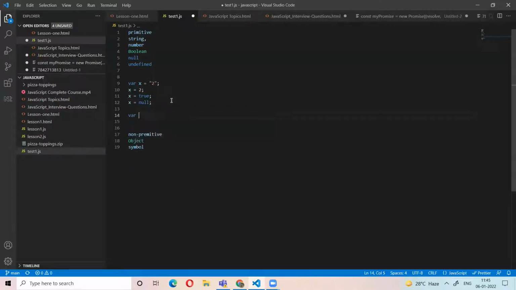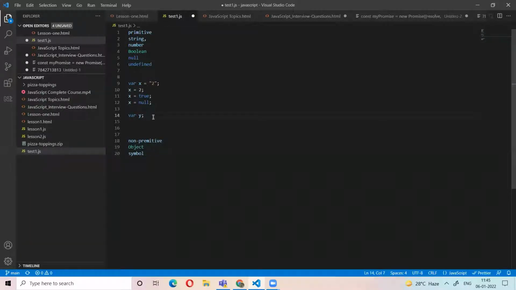If I declare a variable y and do not assign any value, then y is undefined. To know the data type of a variable we have the typeof function. Using typeof, we can tell the data type. Here it is a string, a number, a boolean, a null, and here it is undefined. These are the primitive data types.